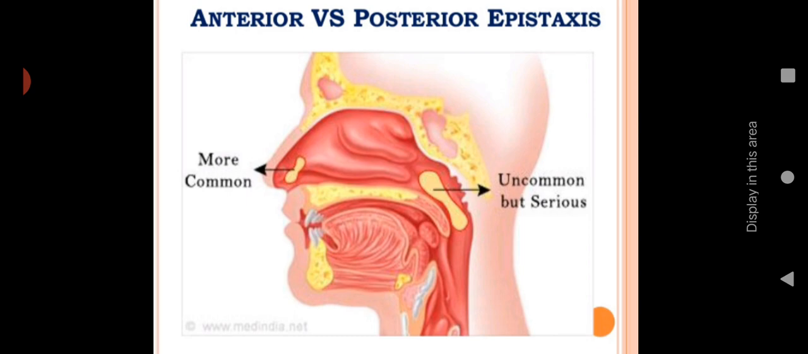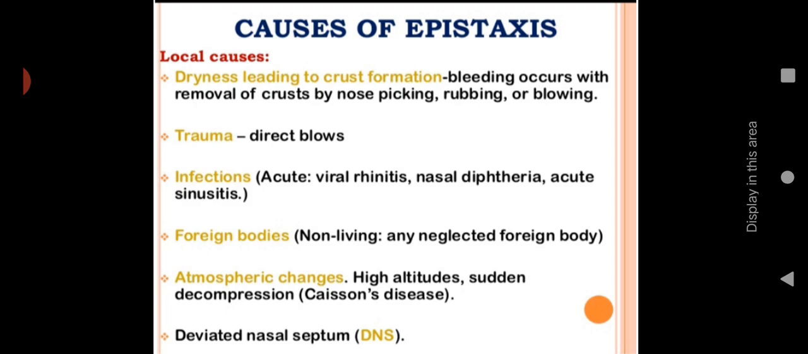You can see that anterior is only in the front part of the nasal tract, and posterior means it will be behind the nose or the superior part of the nose. Causes of epistaxis. Local causes are dryness leading to crust formation. Mainly bleeding occurs with the removal of crust by nose picking, rubbing, or blowing. Usually in children, or sometimes in young people also, we can see a habit of removing the crust from the nose with the help of a finger. So while doing this, while rubbing or blowing, there's a chance of epistaxis.